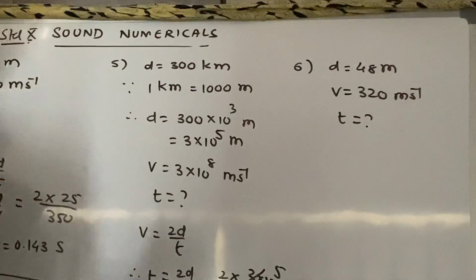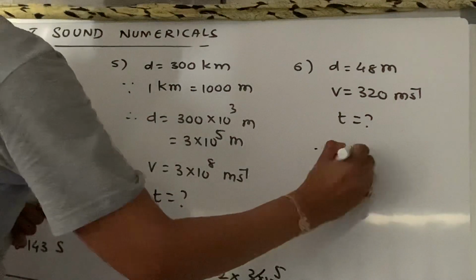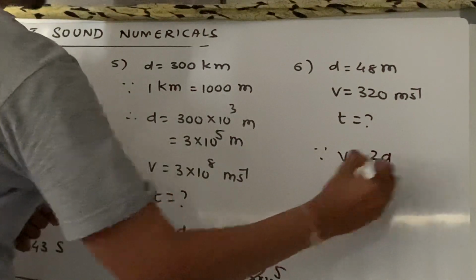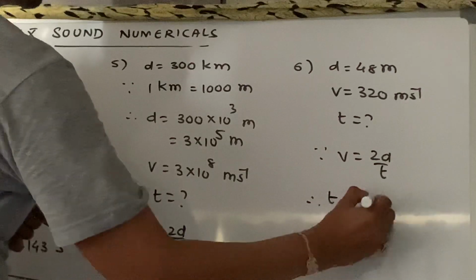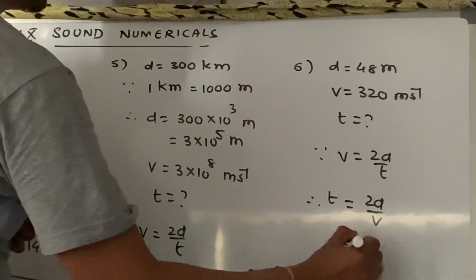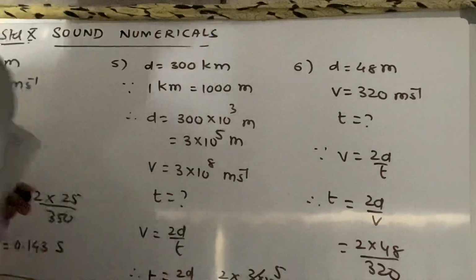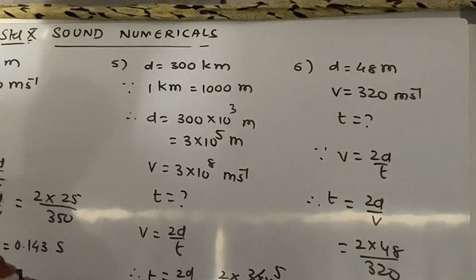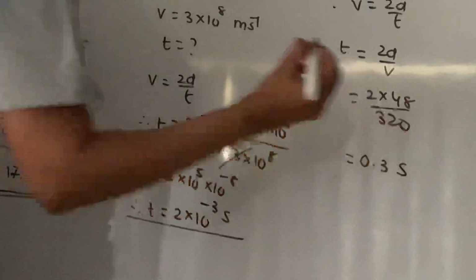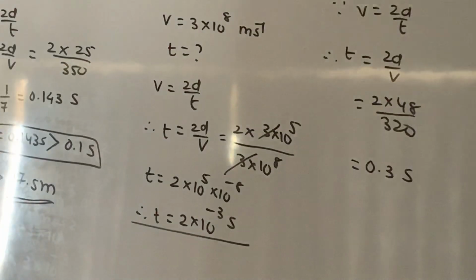So what is the formula? Again the same. Since V is equal to 2D upon T, I can write T is equal to 2D upon V. This is 2 into 48 upon 320, right? If you solve this, it comes out to be 0.3 second. 0.3 second.